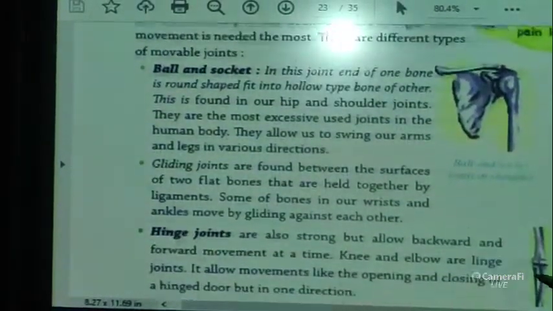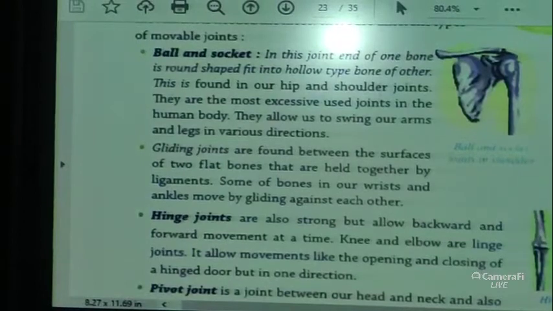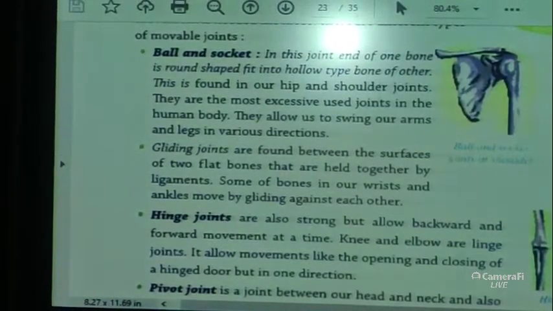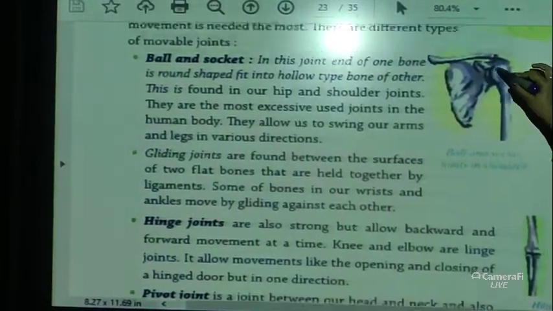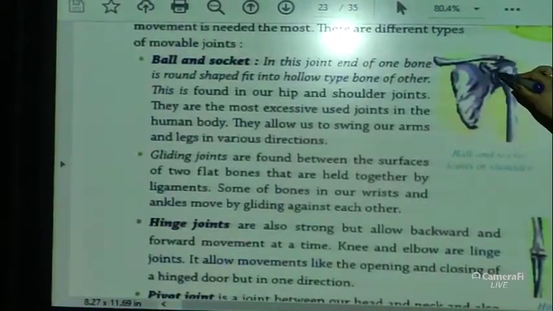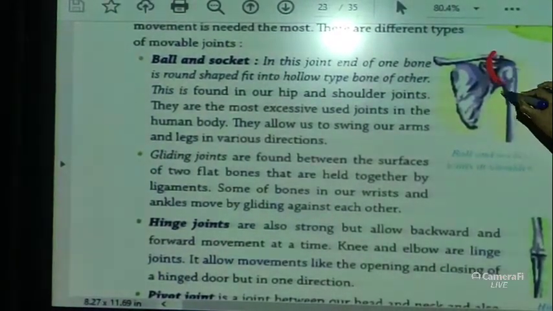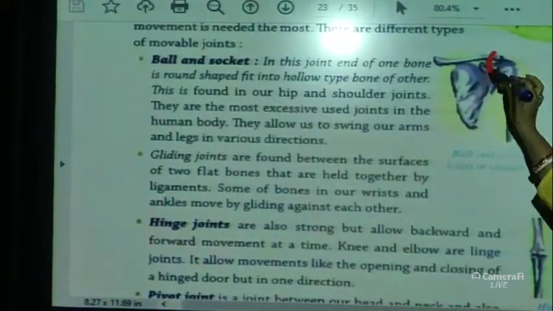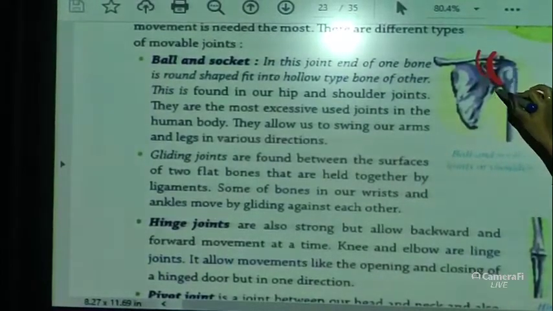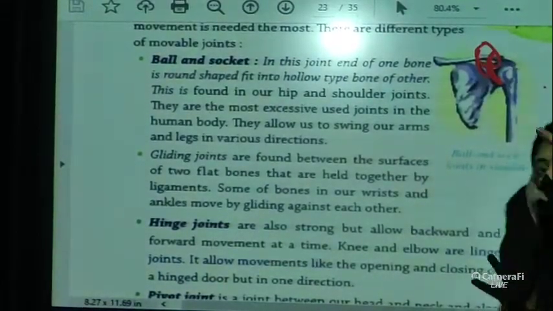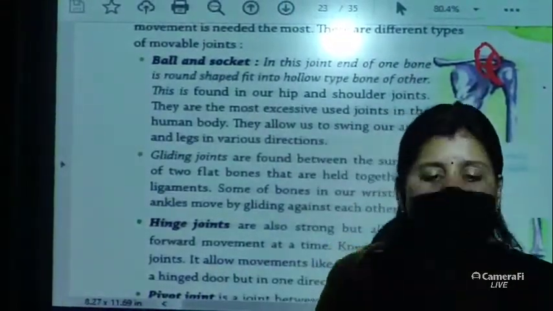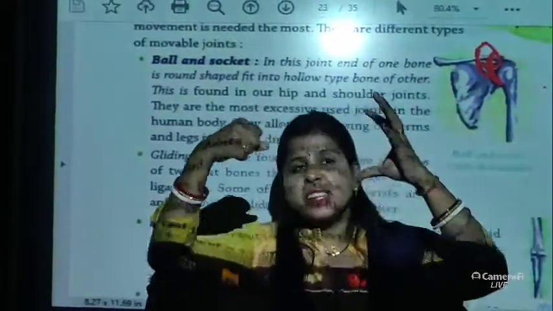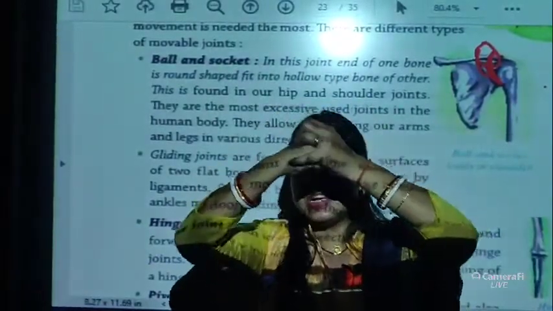Now see, the first movable joint is the ball and socket joint. In this joint, the end of one bone is round shaped and fits into a hollow type of bone of the other. So one bone is of round shape and fits into another hollow type bone, like this, and it's just fixed like this.